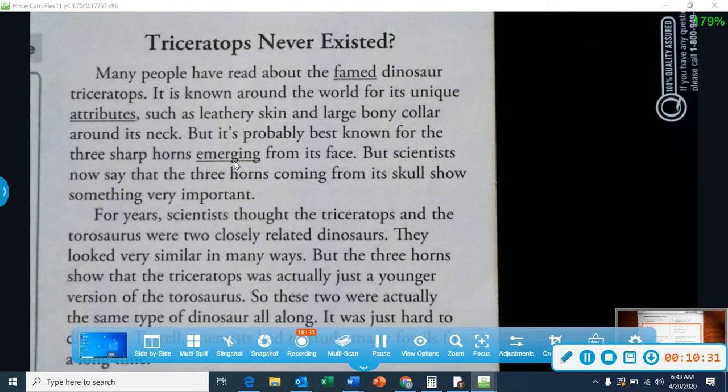We have to use our clues like we did in emerging. And we use the visual from the photograph down at the bottom to see that it had 3 sharp horns coming from its face or sticking out from its head. So we were able to identify the correct answers using the clues from that sentence.